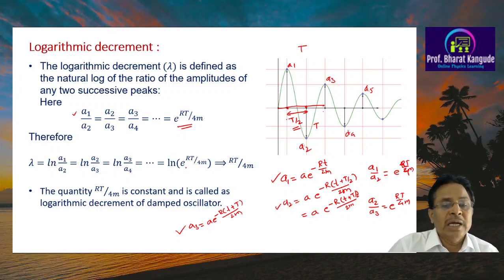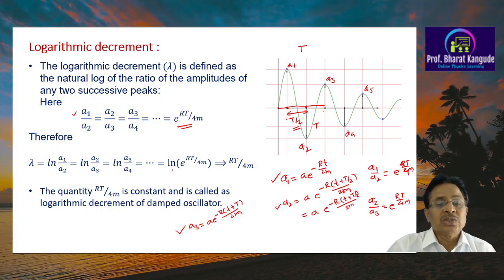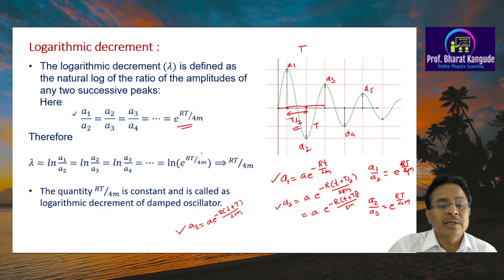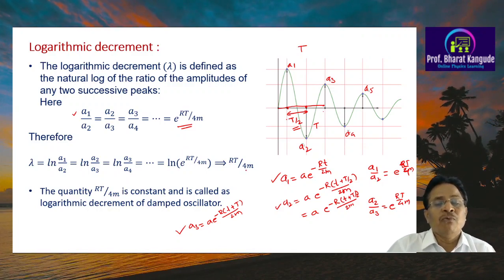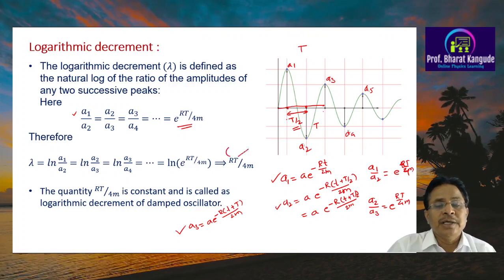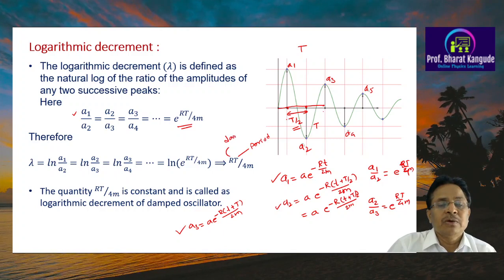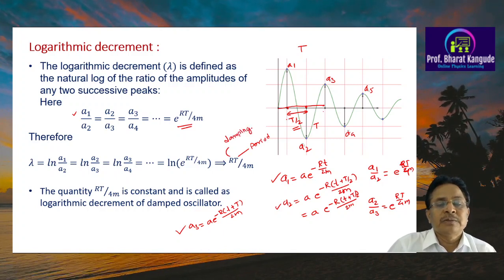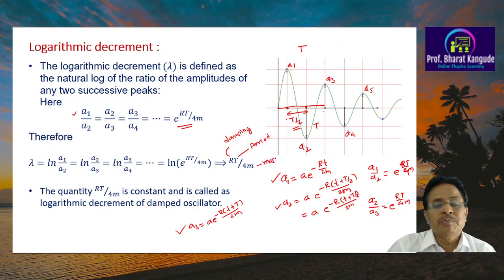Now this log and e raised to RT upon 4m, these are complementary functions to each other. So log and exponential, this quantity comes out of this particular operation, and that shows me RT upon 4m. Look at this quantity. R is the damping coefficient, T is the period of this oscillation, 4 is a constant number, and m is the mass of the oscillator.